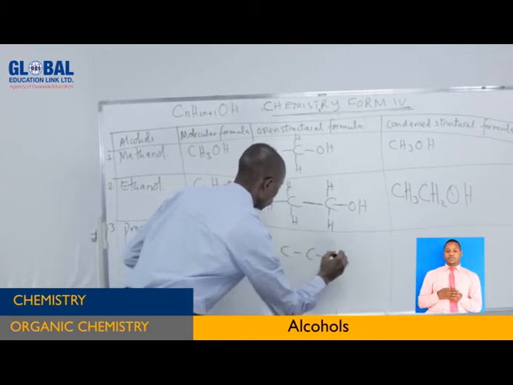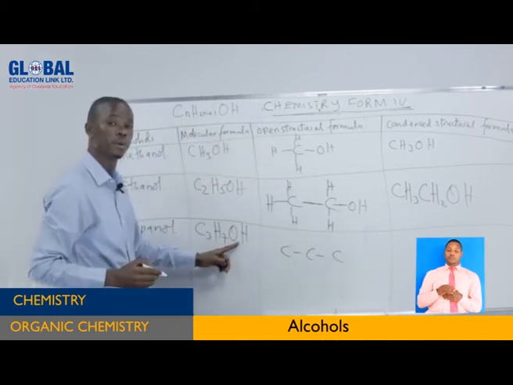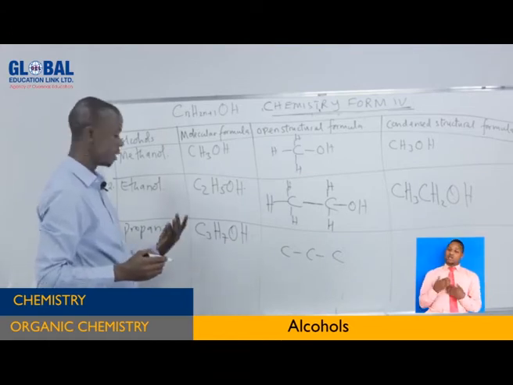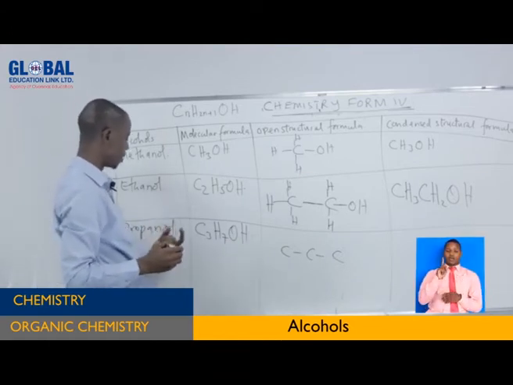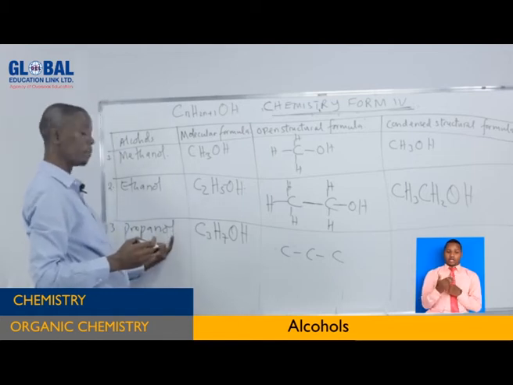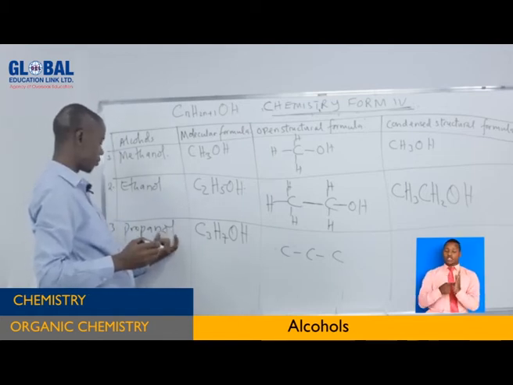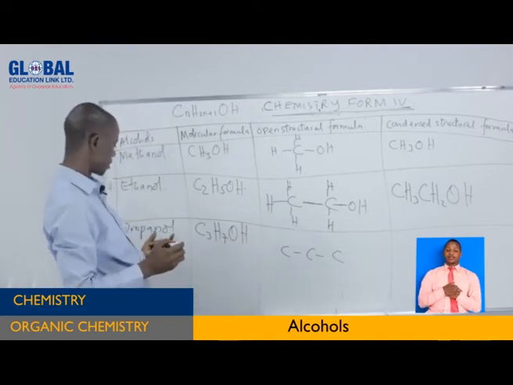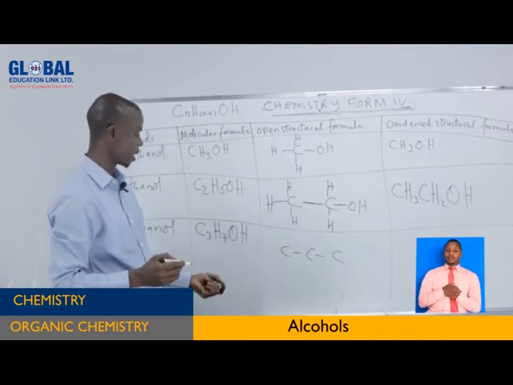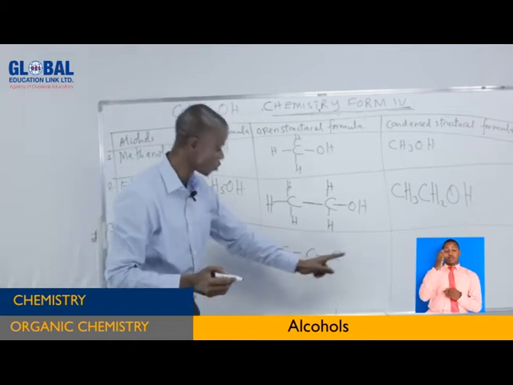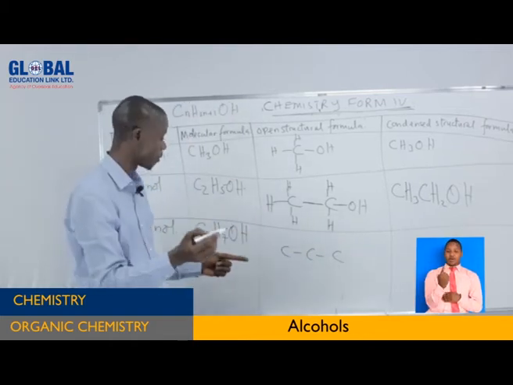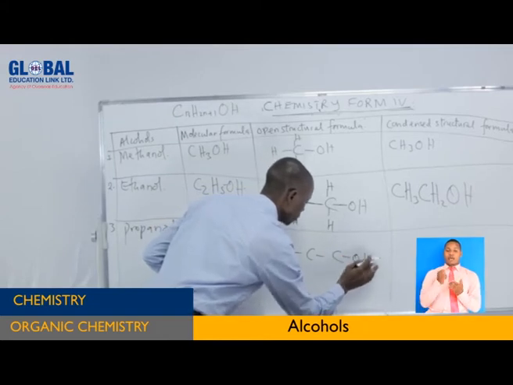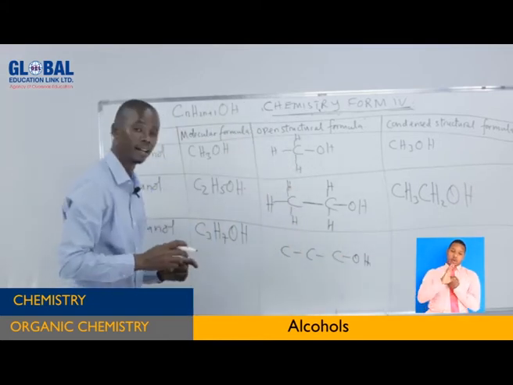1, 2, 3. OH group present on the first carbon atoms as it is written here. If it could be placed in the second carbon, it should have been stated here by showing the position of the hydroxyl group. But because it is not restated, that means it is present on the first carbon. It can either be this one or this one. It depends with your choice. There is no problem with that one. So if I decide to make this carbon to be the first one, I write it there.